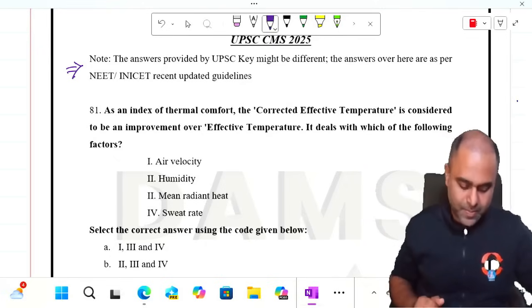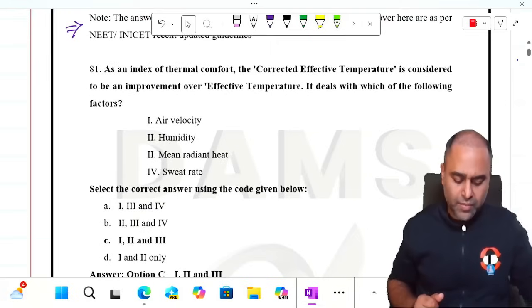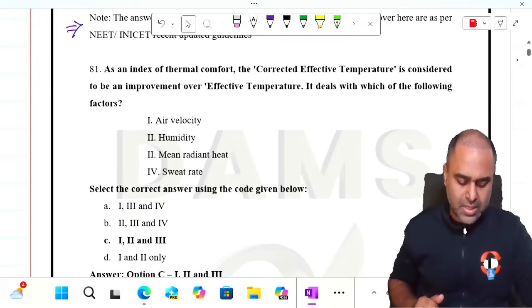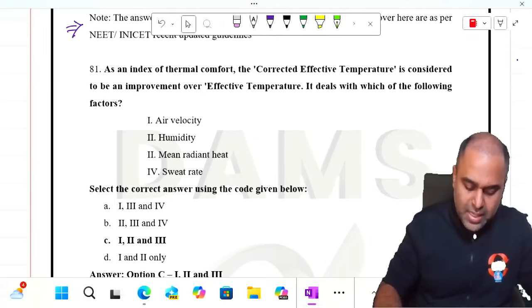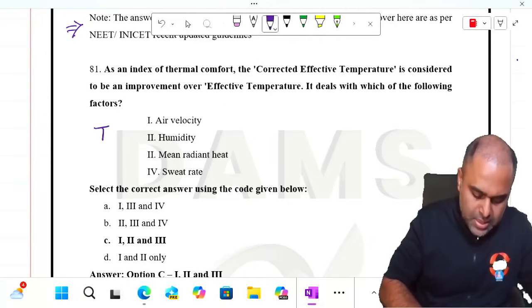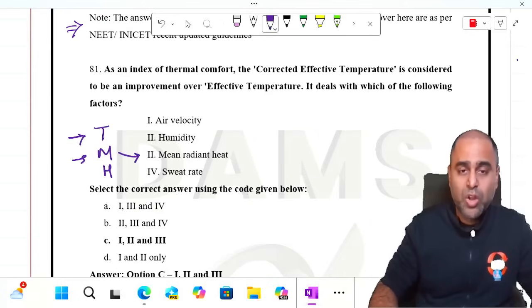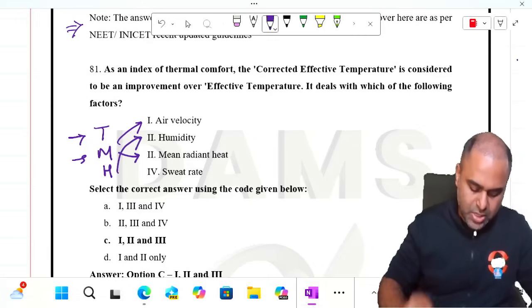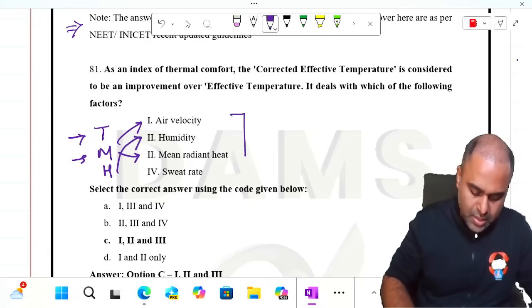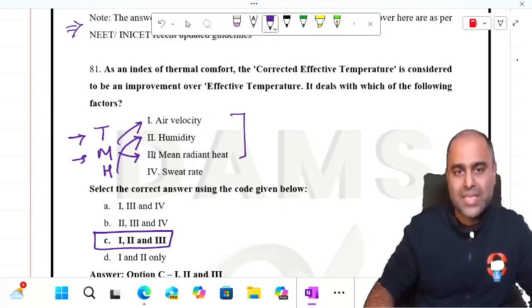Let's see this. As an index of thermal comfort, the CET temperature is considered to be an improvement over effective temperature. Yes, it deals with which of the following? Now we know the CET formula: temperature, mean radiant heat, movement of air. H stands for humidity. So the answer to this question was 1, 2 and 3. So the answer was option number C.